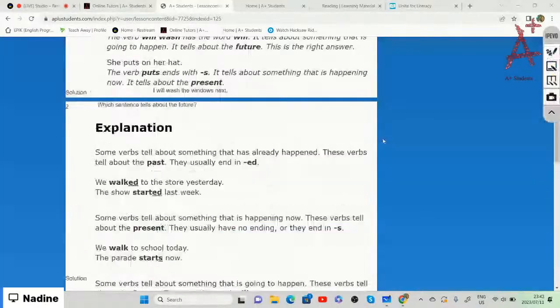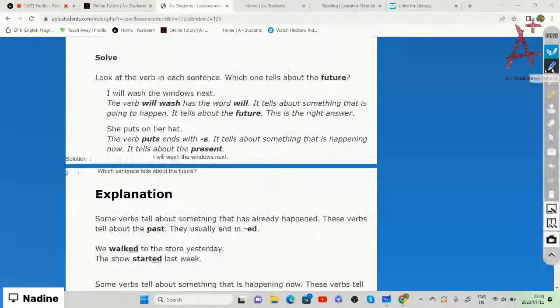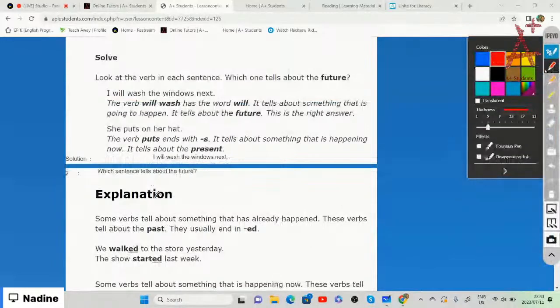All right, so we're going to do the one example over here. Look at the verb in each sentence. Which one tells us about the future between these two? Is it I will wash the windows next week, or she puts on her hat? We need to choose the correct sentence that tells us about the future.